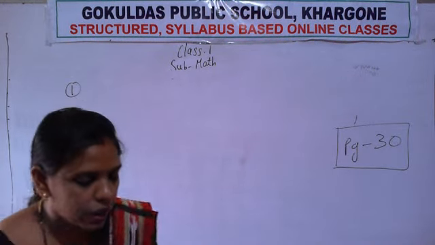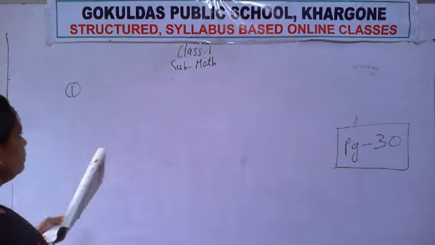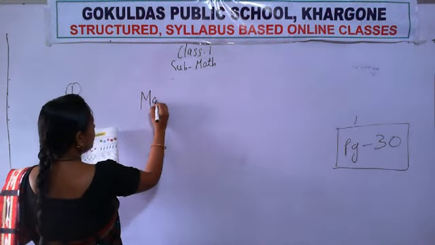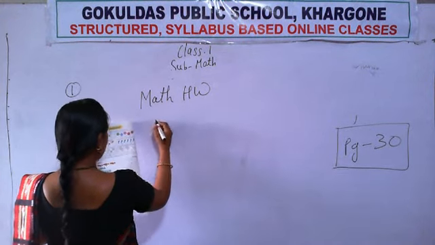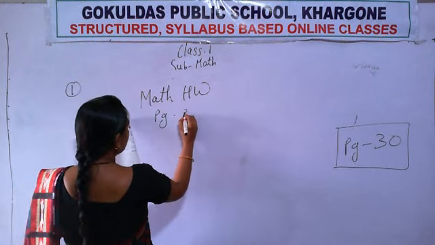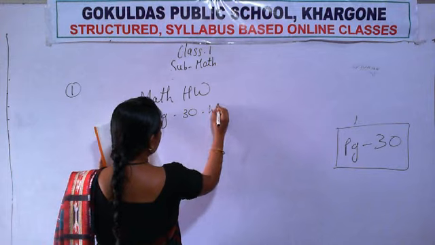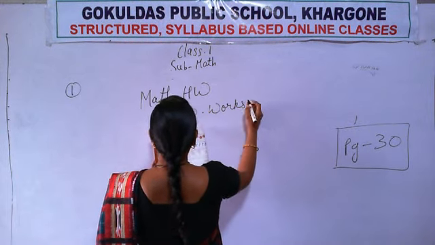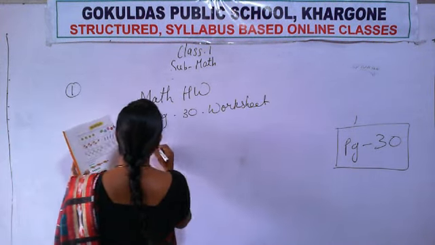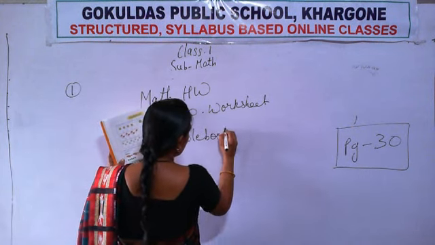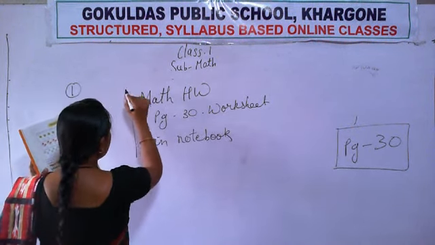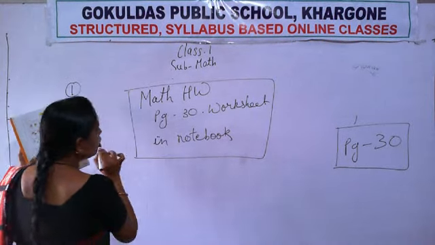I am writing homework on the board. Page 30 worksheet. In notebook you have to write. First solve it in your book and then write these questions in your notebook.